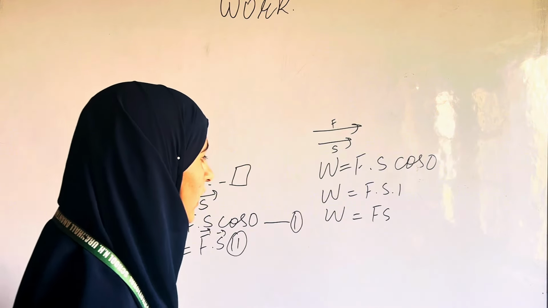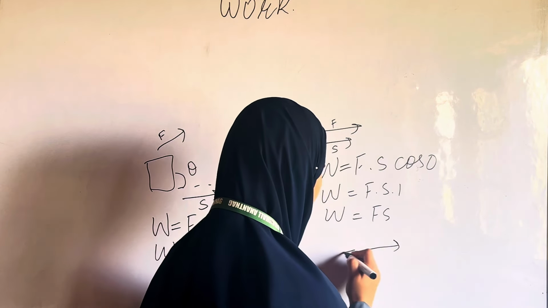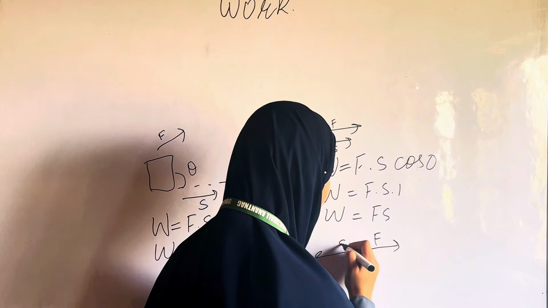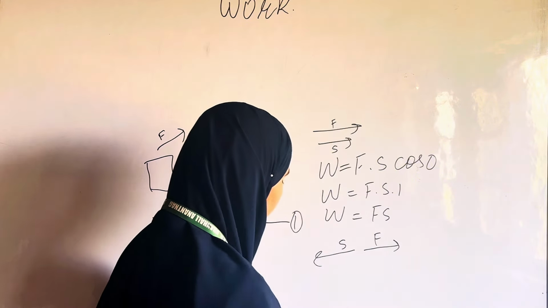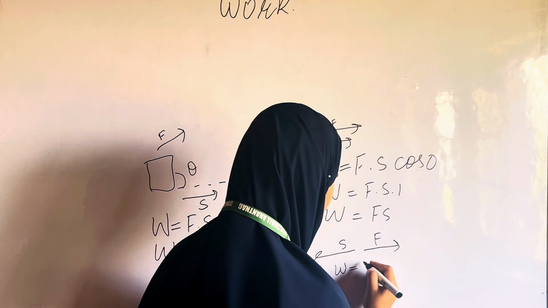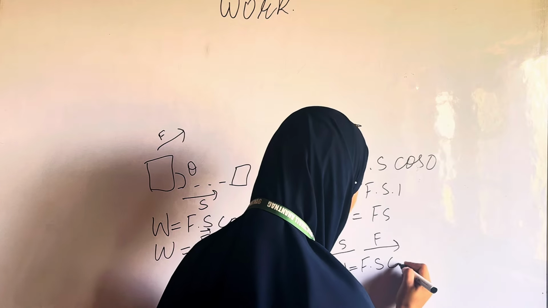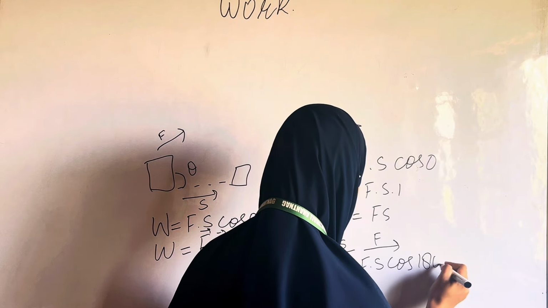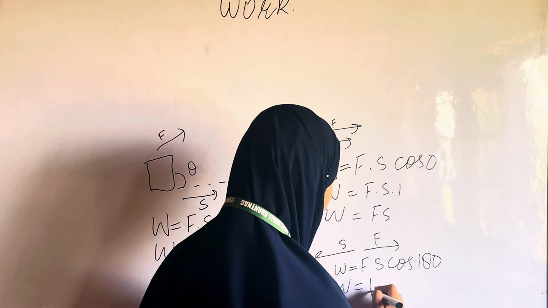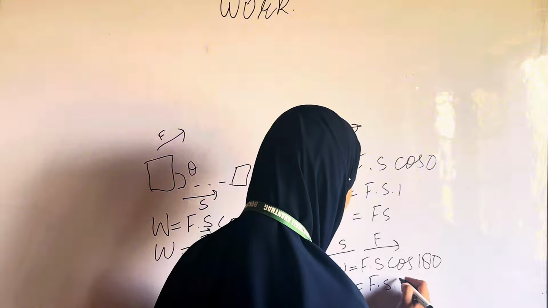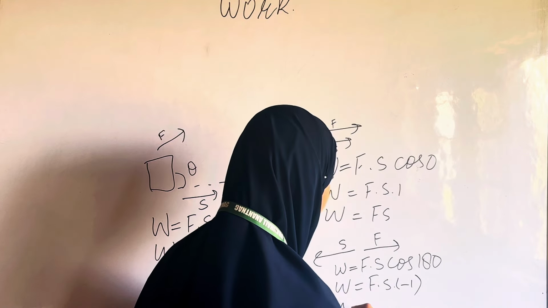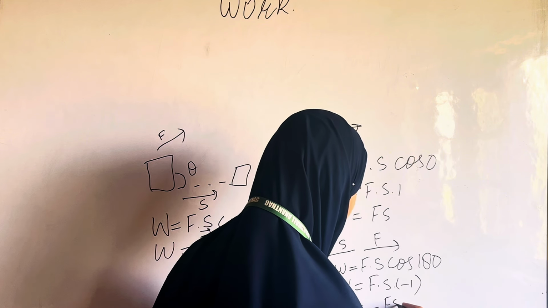Number 2. If F and S are in opposite direction, then theta is equal to 180 and work is given as: work is equal to F into S into cos 180. Work is equal to F into S into minus 1. Work is equal to minus Fs.